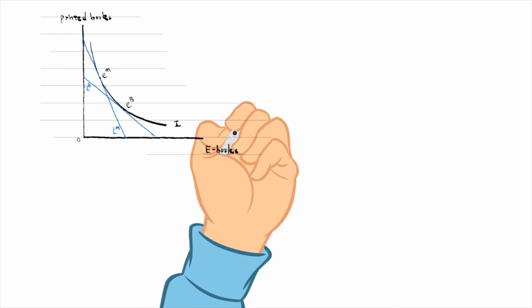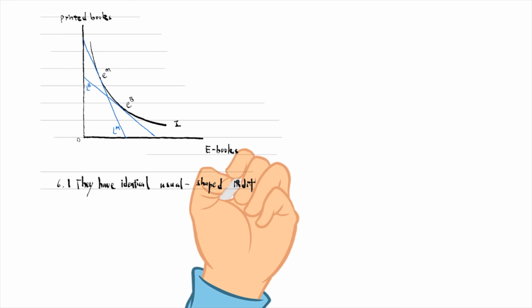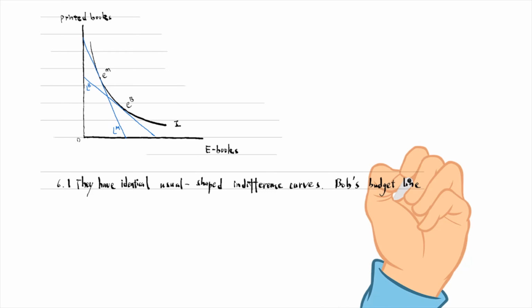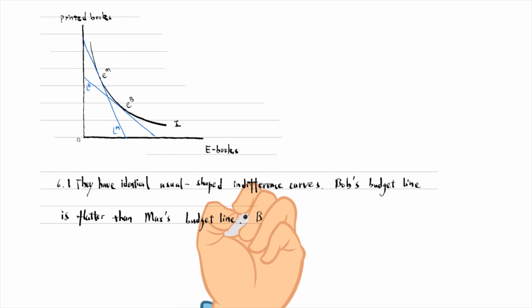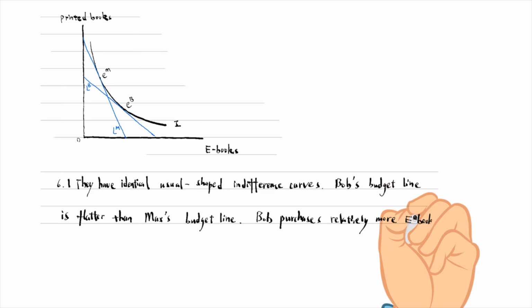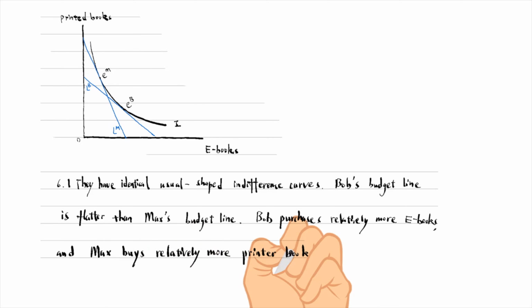They have identical usual shaped indifference curves. Bob's budget line is flatter than Max's budget line because the price ratio of the e-books to the printed books differs in the two countries. Bob purchases relatively more e-books, and Max buys relatively more printed books.